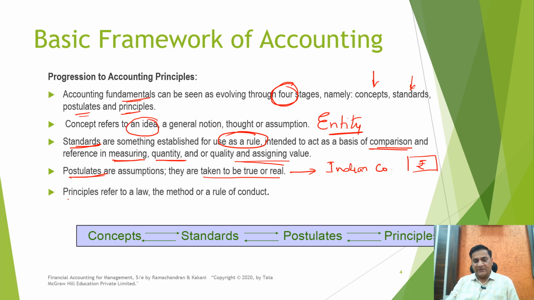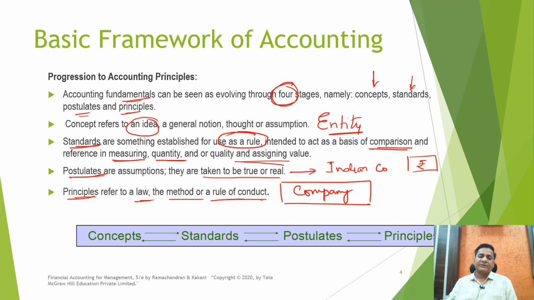Principles are nothing but the laws or the methods or the rules of conduct which are applicable on a company to company basis. The accounting principles of an organization may not be the same as the accounting principles followed by another company. But the accounting standards have to be the same across all the companies.